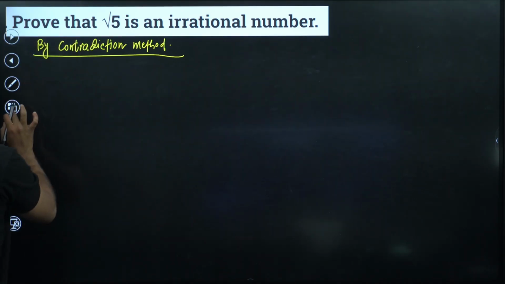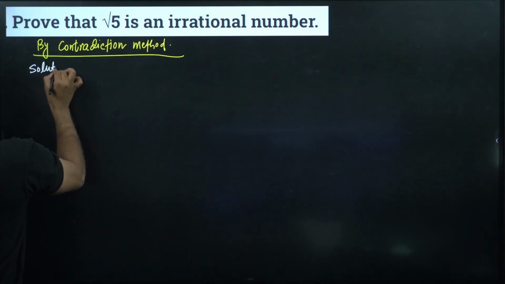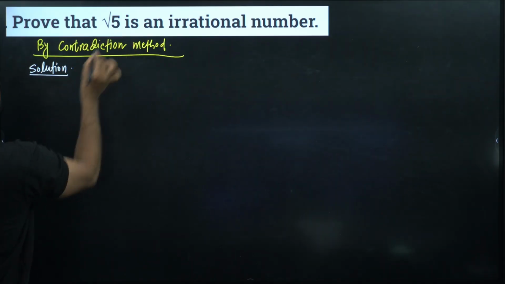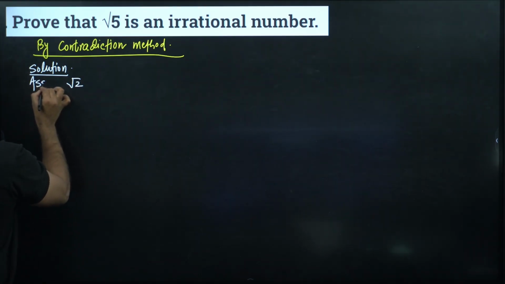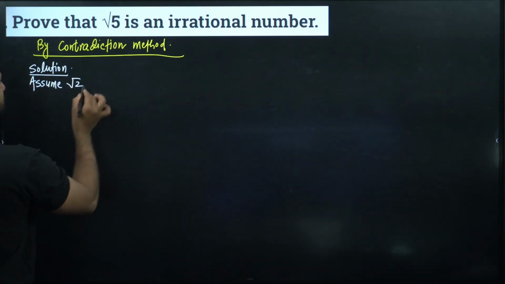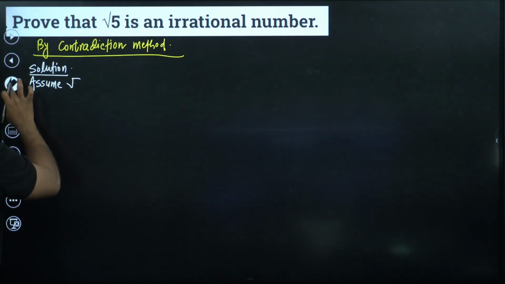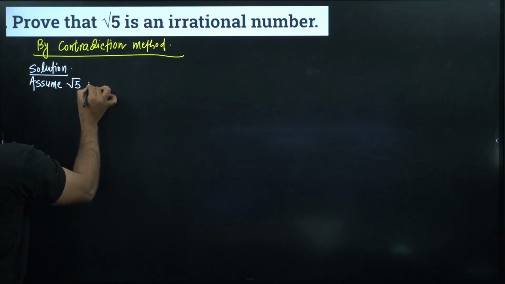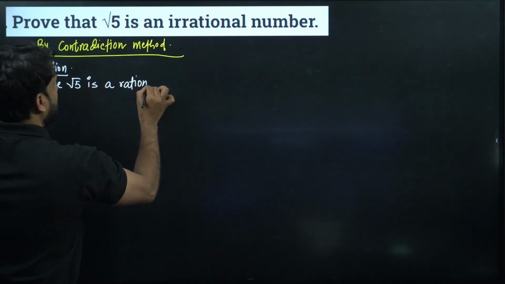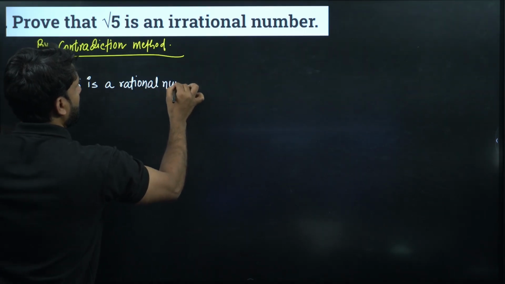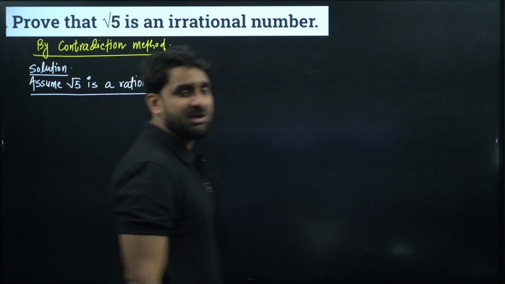So I'm starting the solution. My dear champion, please focus. This solution starts from assuming root 5 is a rational number. This is also called the assumption method. So assume root 5 is a rational number.